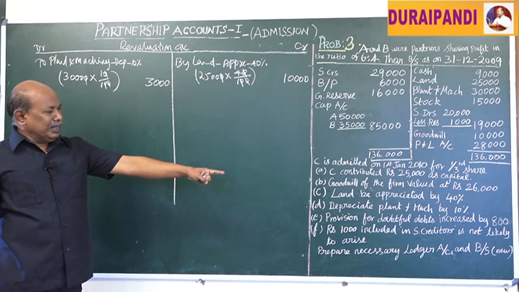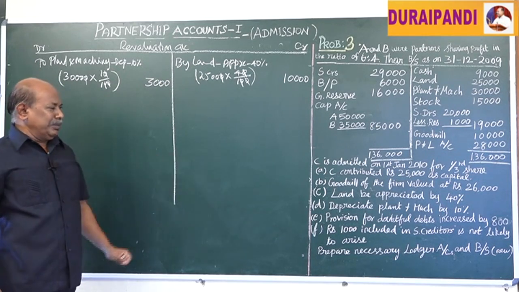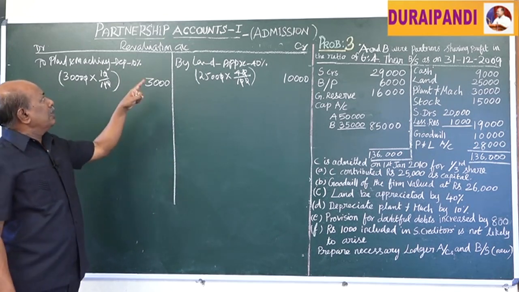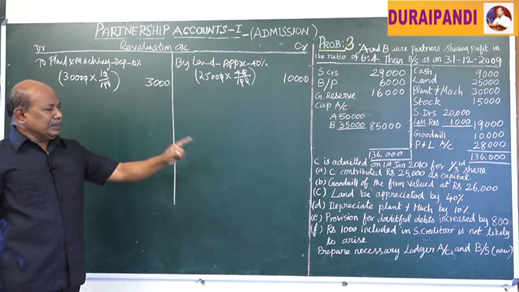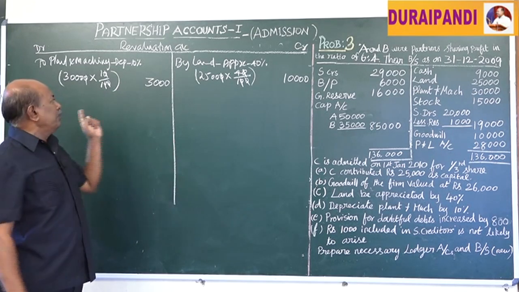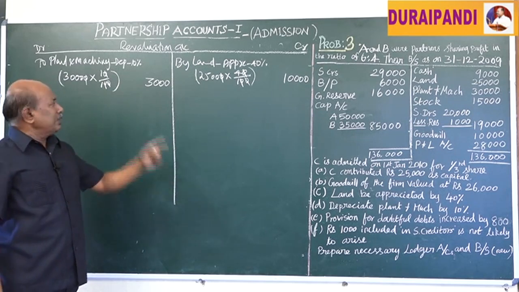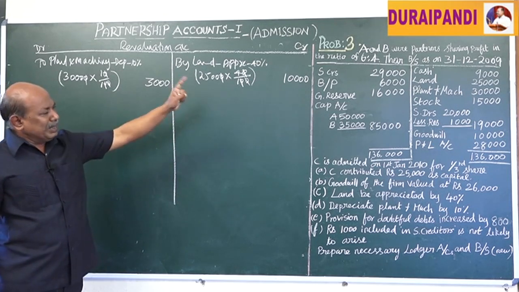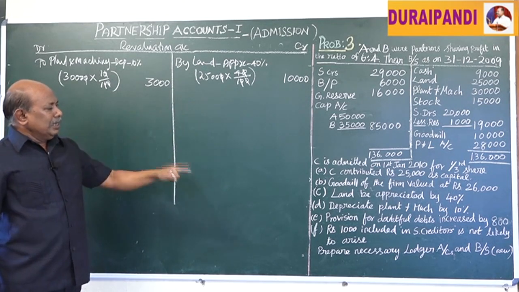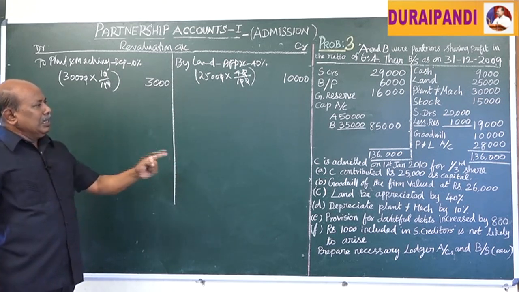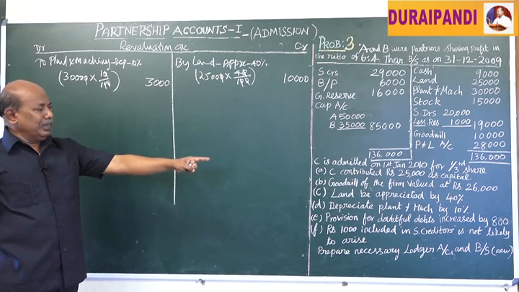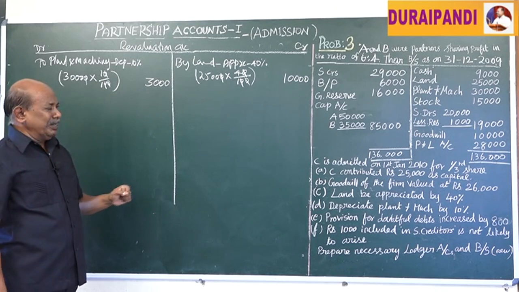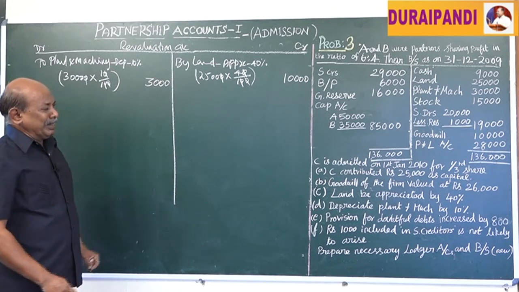Then provision for doubtful debts increased by 800 rupees. With regard to provision for doubtful debts, we should have clear norms to prepare the revaluation account. If it is increased by 800 rupees, that amount alone should be taken into account. If it is a loss, loss should be debited to the revaluation account. Otherwise, the old provision is credited to the revaluation account, and the new provision, that means old provision plus 800, is debited to the revaluation account. We should follow any one method. Here we should follow the second method.